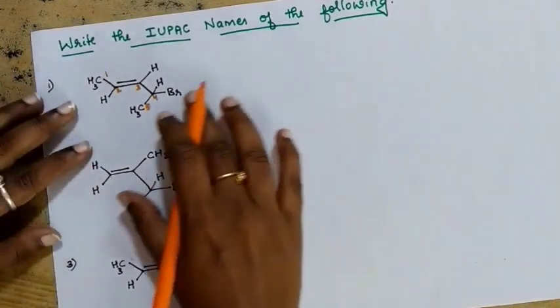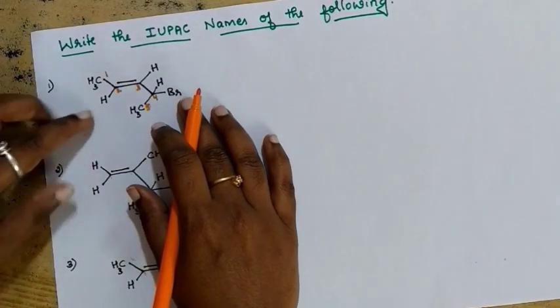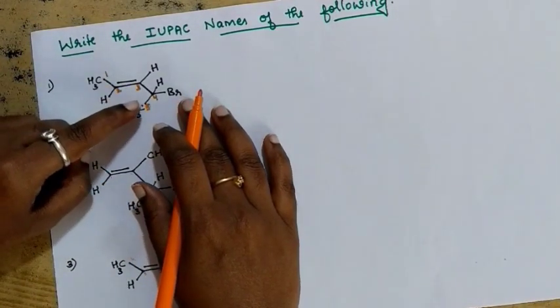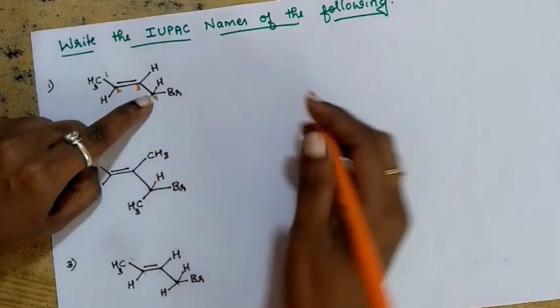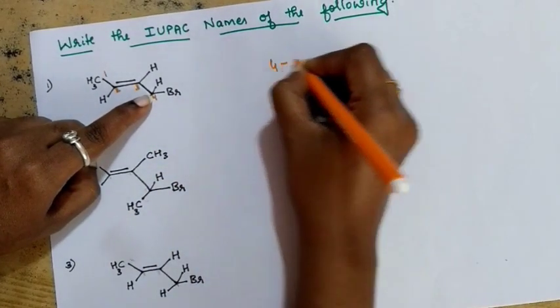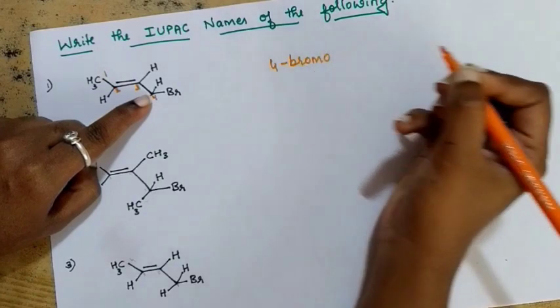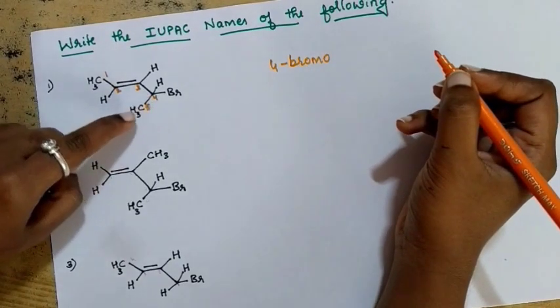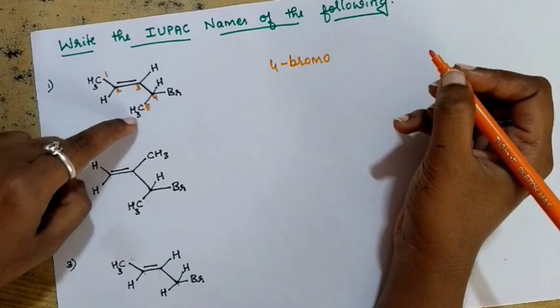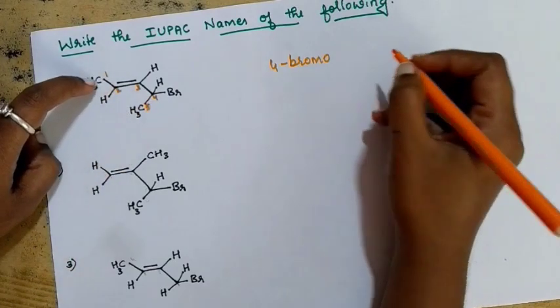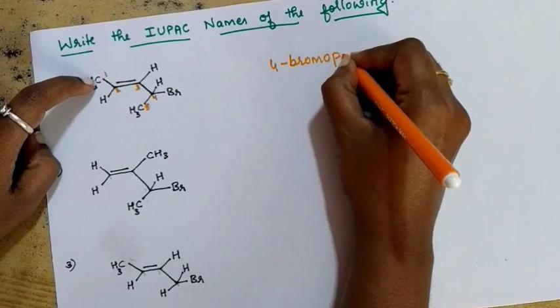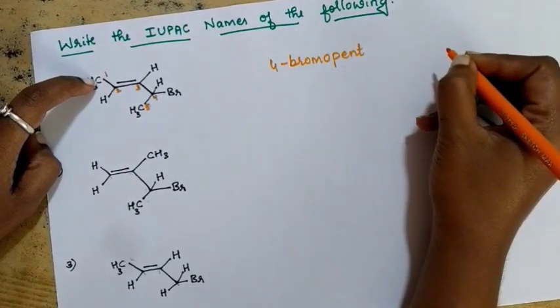Now let us try to write the IUPAC name for this. It is very easy, no? See, in which position is bromine there? Fourth one. So it is 4-bromo. Next, what you are going to write? How many carbons are there in a parent chain? 5. So it is 4-bromo pent.